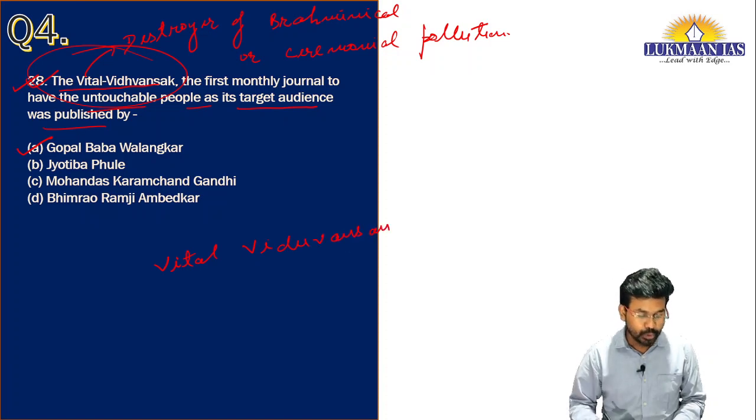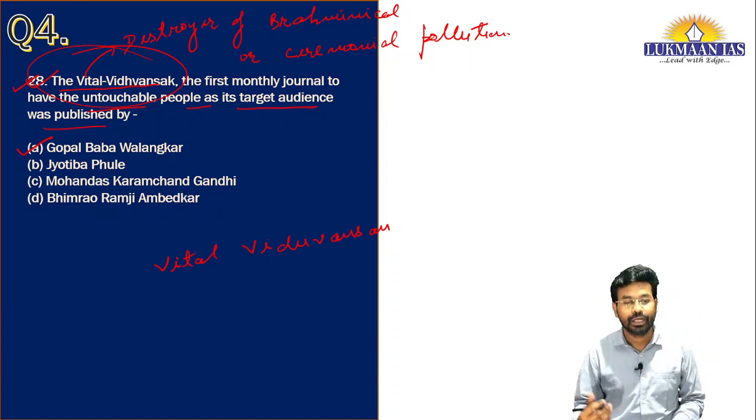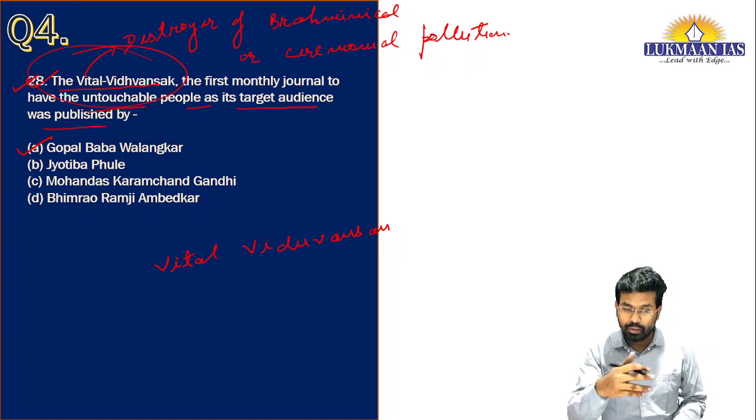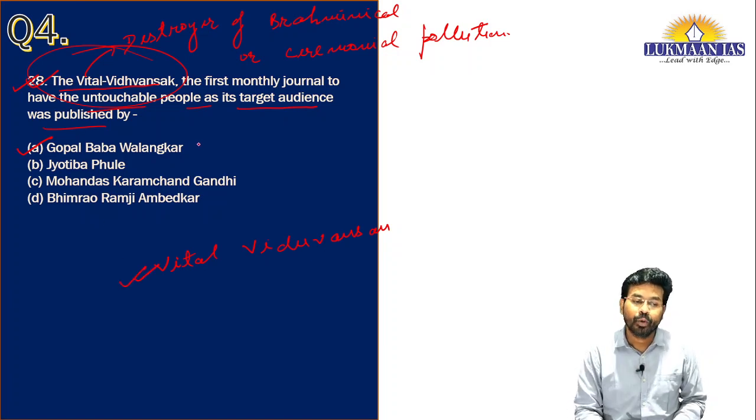Vitalvidhwansan. So what do we mean by Vital Vidhwansan? It means annihilation of ceremonial pollution. So we should get rid of the ceremonial pollution. That was the message propounded by Gopal Baba Walangkar through this Vital Vidhwansan.